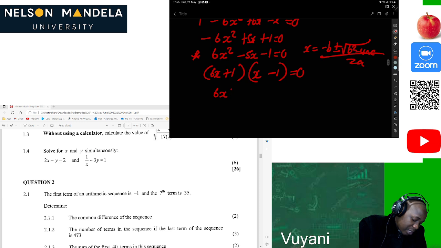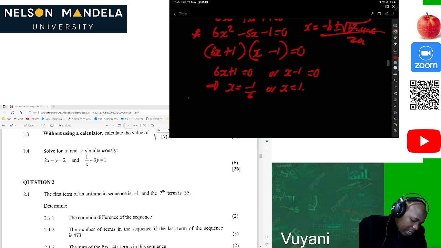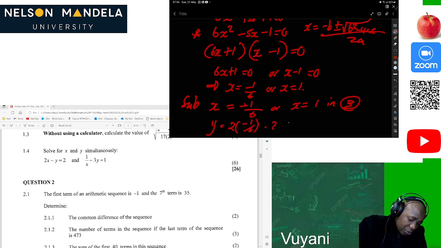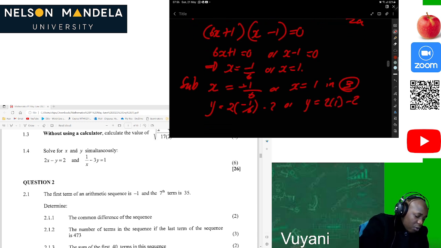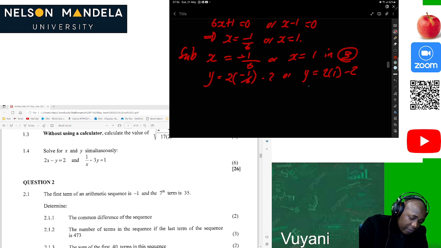Of course, 6x plus 1 is equal to 0, or x minus 1 is equal to 0. Then x is negative 1 over 6, or x is equal to 1. But let's solve for y now. Let's sub x equal to negative 1 over 6, or x is equal to 1 in our equation 3. Then y will be equal to 2 times negative 1 over 6 minus 2, or y will be 2 times 1 minus 2. Then, of course, we can see that, oh, okay, our y here will be 0. Then our y here should be negative 7 over 3 with our calculators.